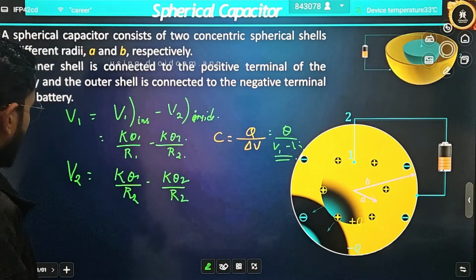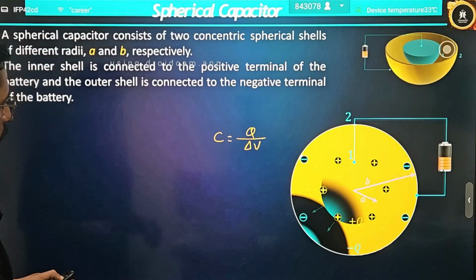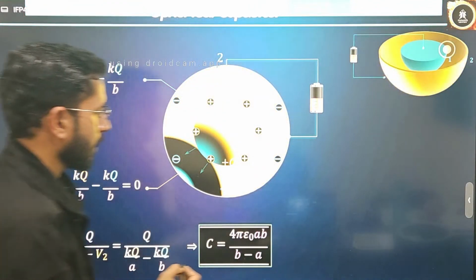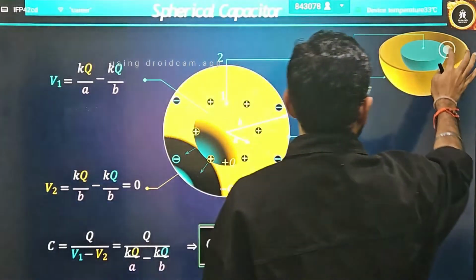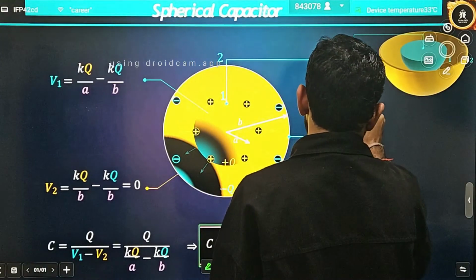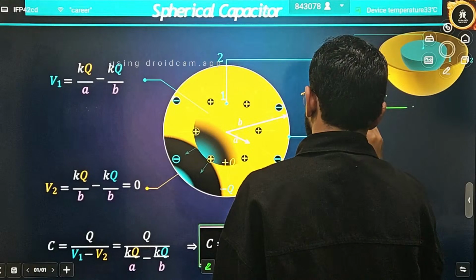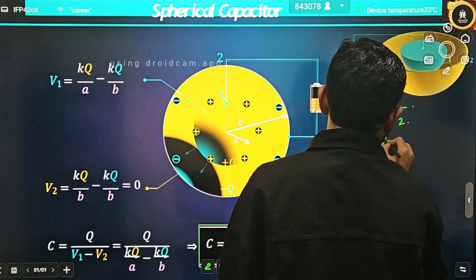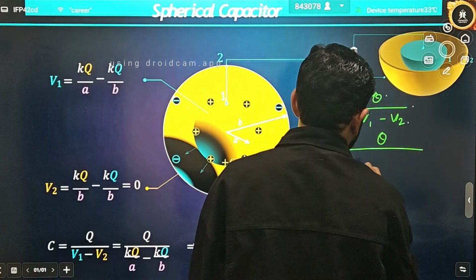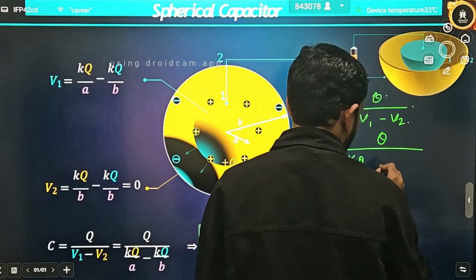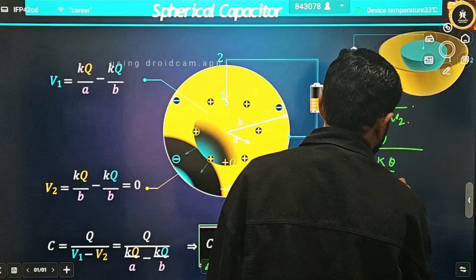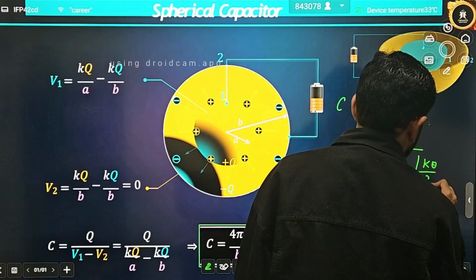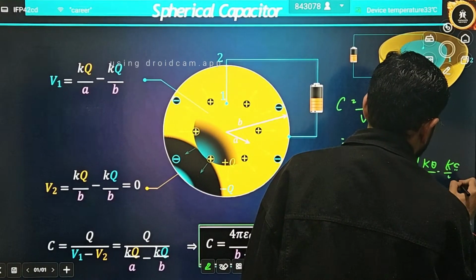Now if I have to define the capacitance, how am I going to define it? With the radii R1 and R2 being A and B respectively, I have to write V1 minus V2. C is equal to Q divided by V1 minus V2. How will it be written? V1 will be written as K Q divided by A. Remember what potential we have written: K Q divided by B minus V1, that is completely written here. What will you write? K Q divided by B minus K Q divided by B.